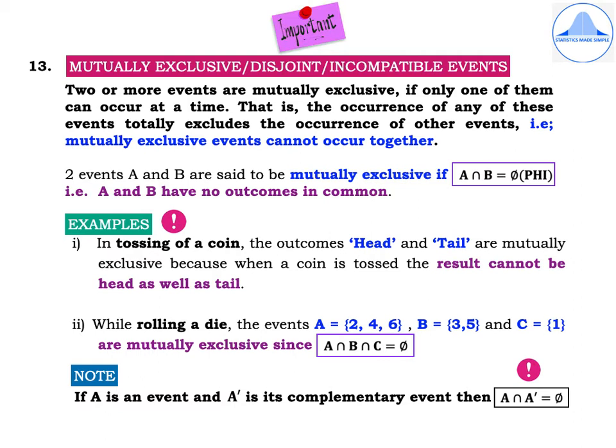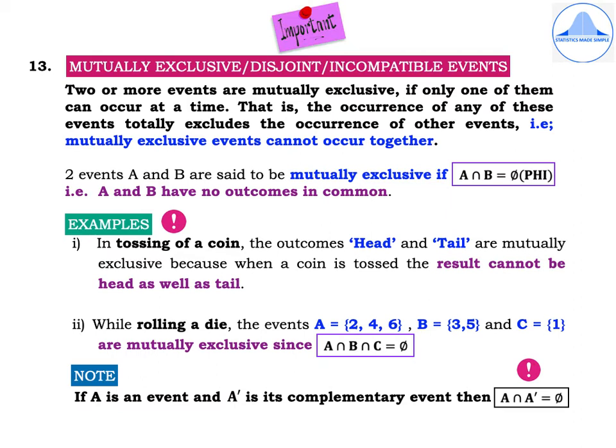Another important definition is the 13th one, that is mutually exclusive, disjoint or incompatible events. Two or more events are mutually exclusive if only one of them can occur at a time. That is, the occurrence of any one of these events totally excludes the occurrence of other events. So keep in mind that mutually exclusive events cannot occur together.